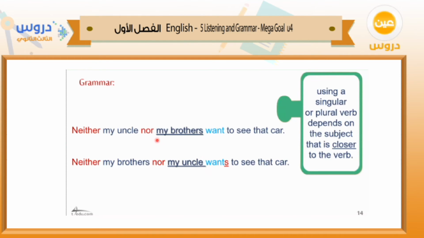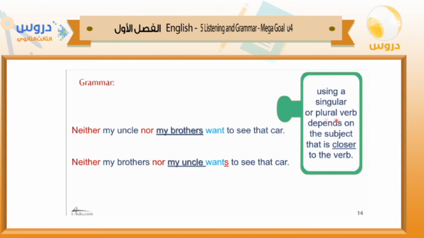Here we use neither nor, or sometimes we can use either or. Of course, neither nor indicates the negative meaning, and either or indicates the affirmative. So don't forget that. Neither my uncle nor my brothers want. Neither my brothers nor my uncle wants to see. So why here do I use wants, singular, I add s, and here I use the plural verb, want?